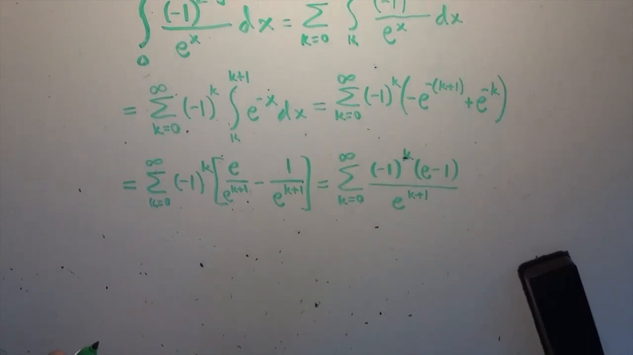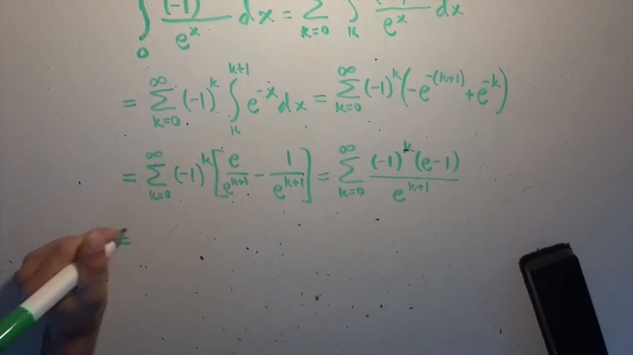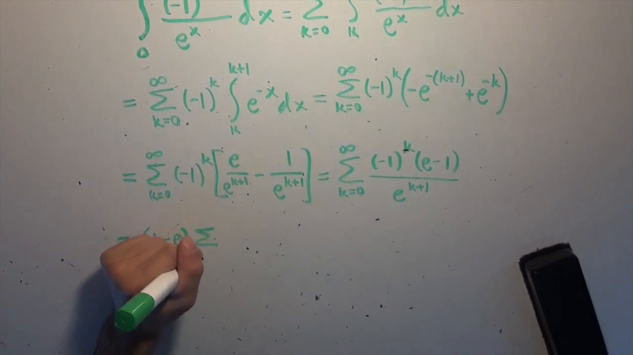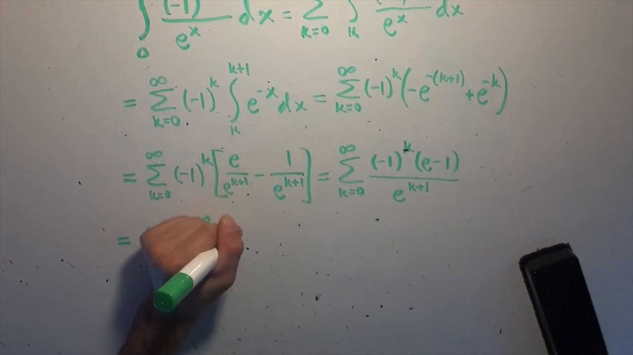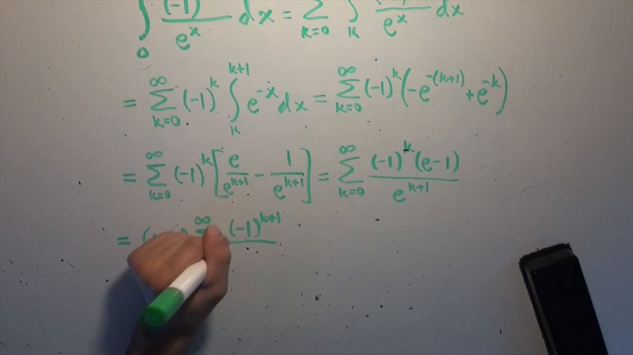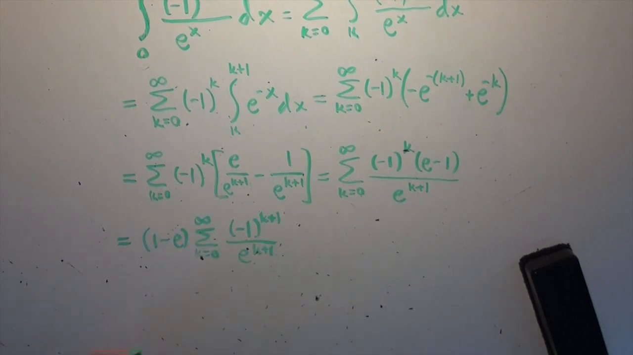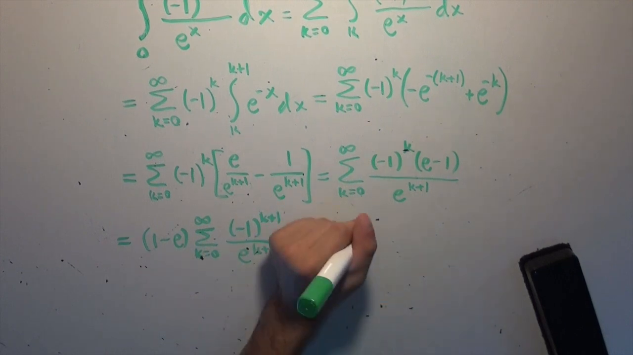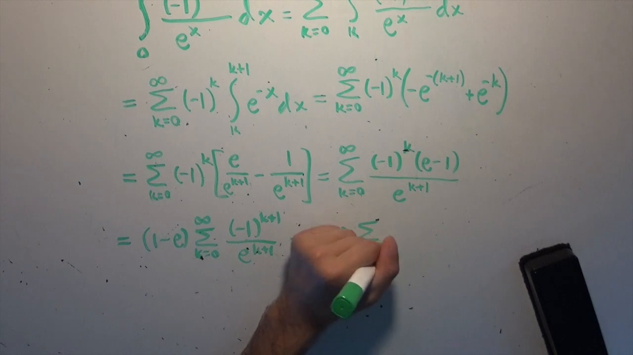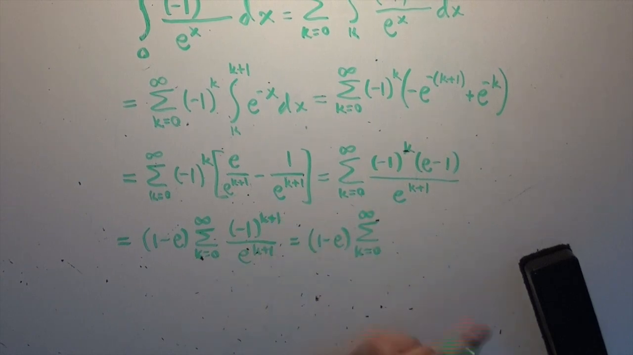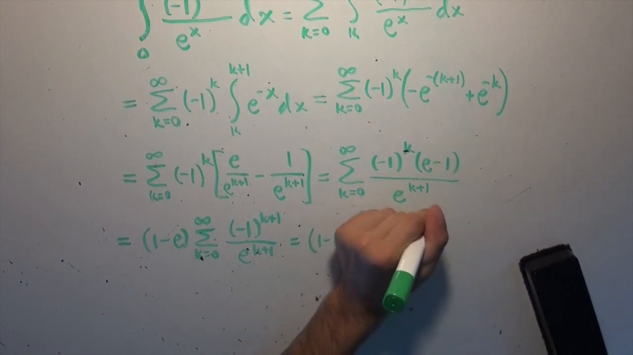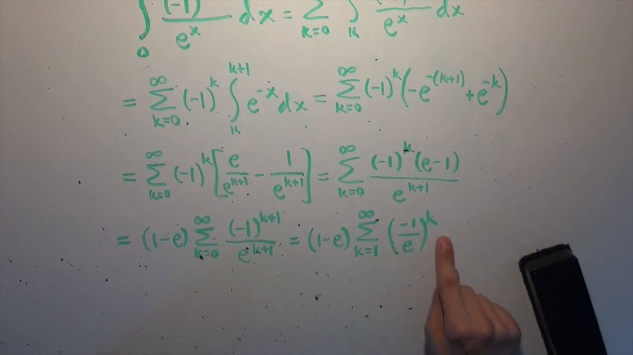E minus 1 on its own doesn't depend on k because it's a constant, and so I'm going to factor it out and make it 1 minus e so that I get an extra factor of negative 1, and then I have the sum from k equals 0 to infinity of negative 1 to the power of k plus 1 divided by e to the power of k plus 1, which of course can also be written as 1 minus e times the sum from k equals 1 to infinity of negative 1 over e to the k. So I just increased the index by 1, so I had to plug in k minus 1 where I saw a k.